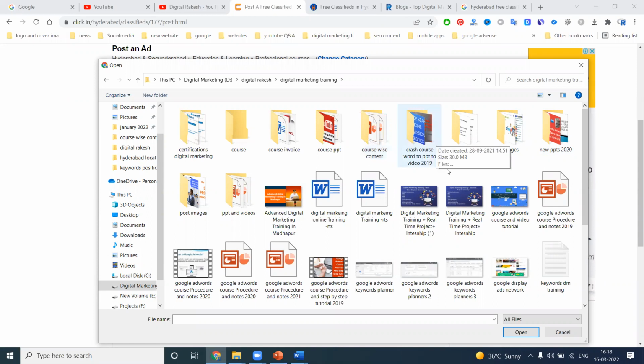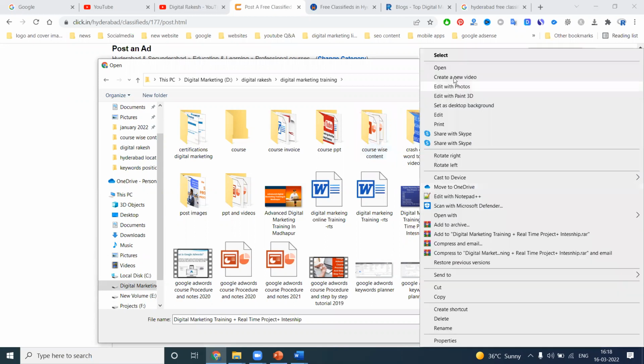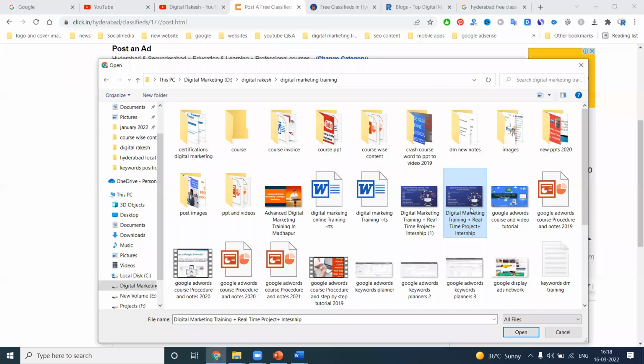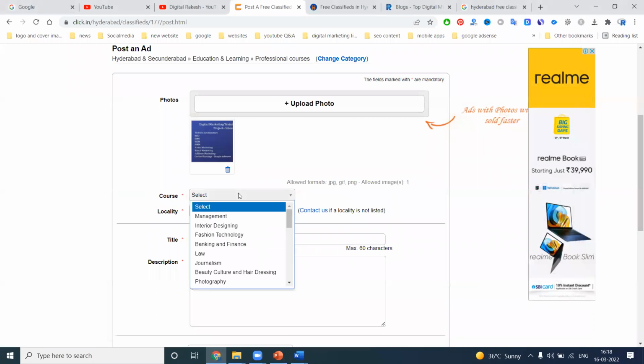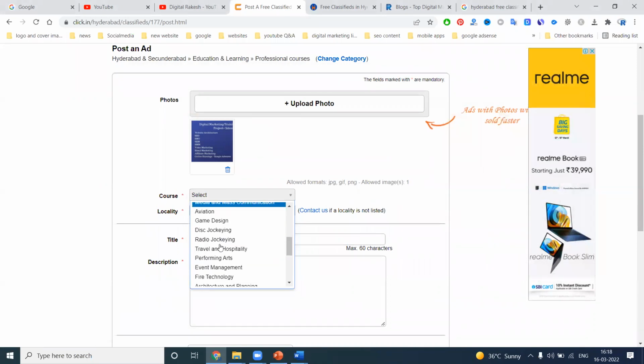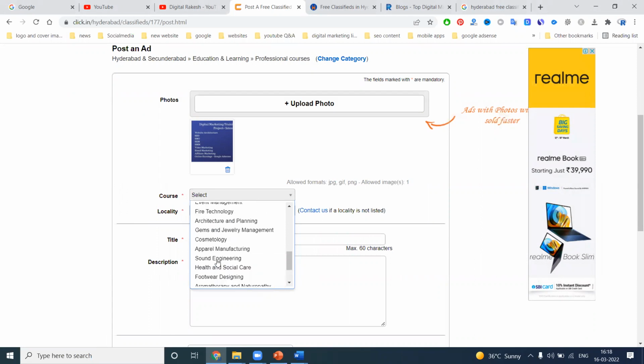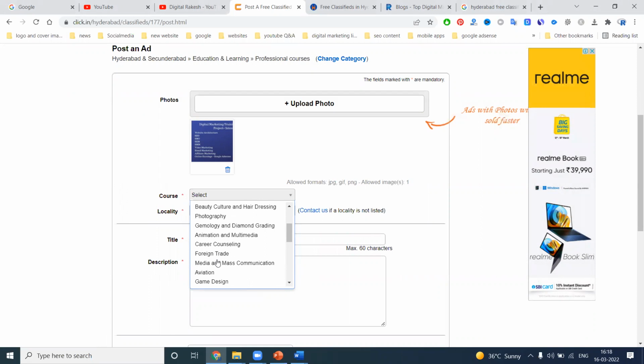So suppose here, upload image. Select your main category: interior design, fashion, banking, journalism, photography. There are a number of trainings. Physical, sound, or anything.